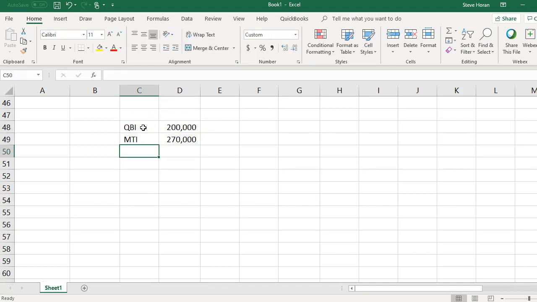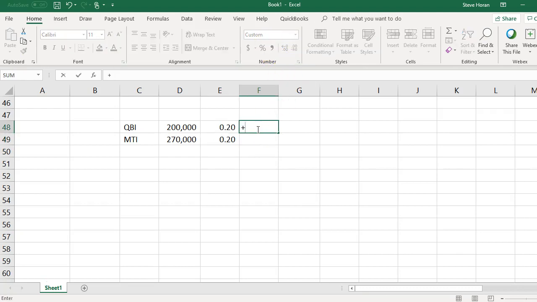Okay, so remember they get the lesser of 20%. So multiply those out, and they get the lesser of these numbers right here. So 40,000 versus 54,000, and the winner, of course, is the $40,000.